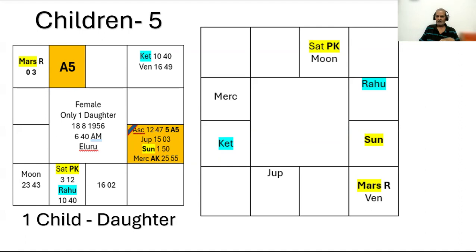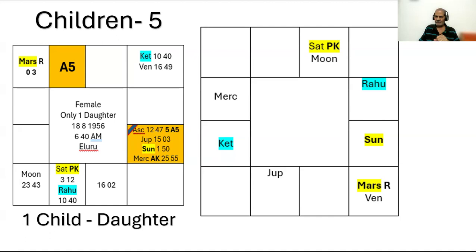Who is Mars? Mars is after all the Lord of Aries. So if Venus is debilitated, unless it is connected to A5 or fifth from A5 or the Lords or PK, these 5 points, if Venus is connected to them, then we consider whether it is debilitated or exalted or in own house or such thing.